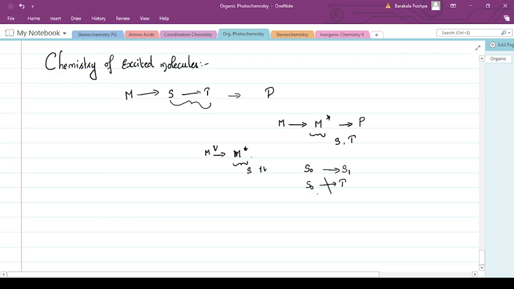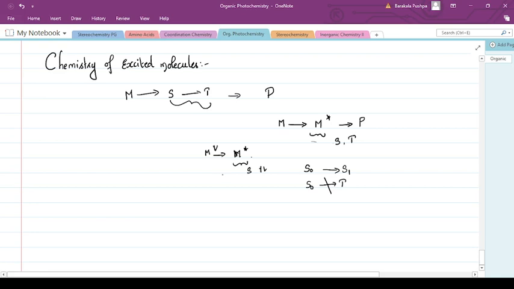The molecule in the S1 excited state, having a very short life and excess energy, can undergo different changes to give a product. I am going to explain once more. After absorbing energy, the molecule goes into an excited state, and the photochemical reaction that this excited molecule undergoes will give us a product.